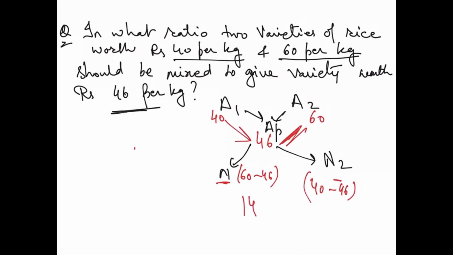So this is 14 and this is 6. So the two mixtures have to be mixed in the ratio what? See, 14 is to 6. Can I write it as 7 is to 3? So yes, you can say the two mixtures have to be mixed in the ratio 7 is to 3 to get the rupees 46 mixture.